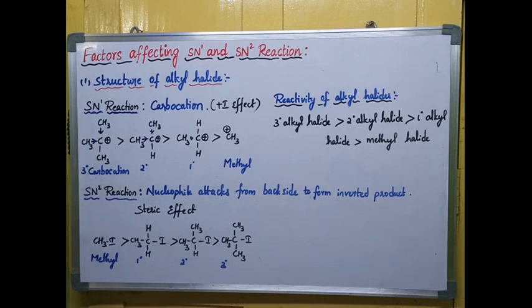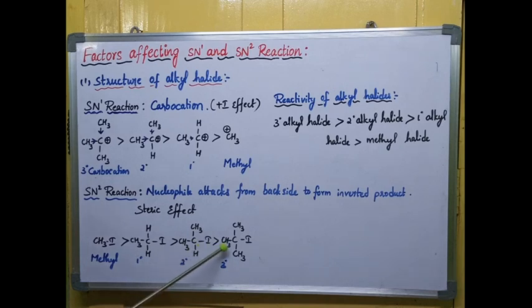So let us see the SN2 reaction. In the SN2 reaction, the nucleophile attacks from the backside. Already we know that in the SN2 reaction there is a transition state formation. The rate of reaction depends on both nucleophile and alkyl halide, and the nucleophile attacks from the backside. If you observe a tertiary alkyl halide, when the nucleophile attacks from the backside, all the groups that are present hinder the action of the nucleophile. They oppose the attack of the nucleophile from the backside.